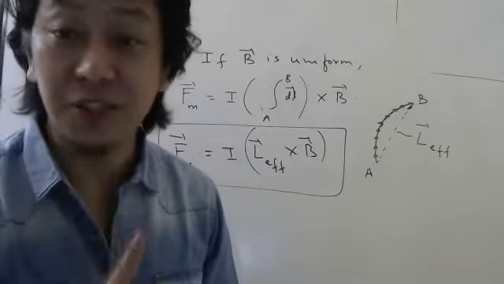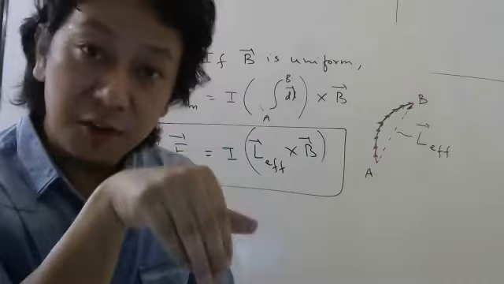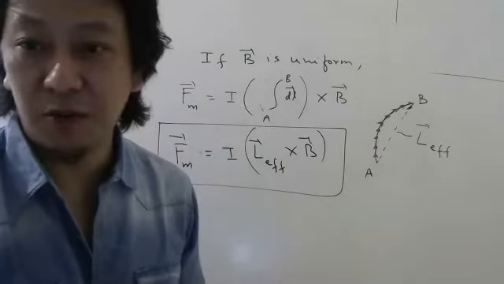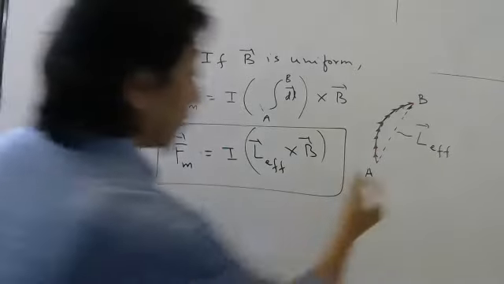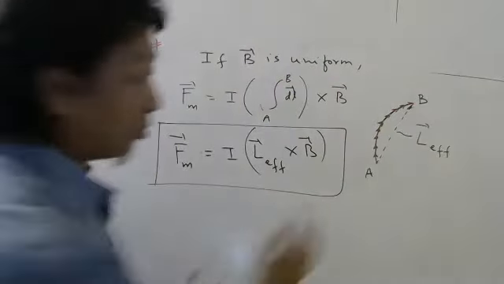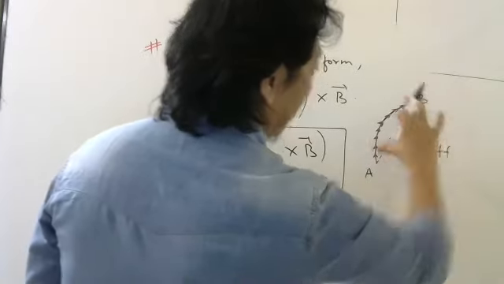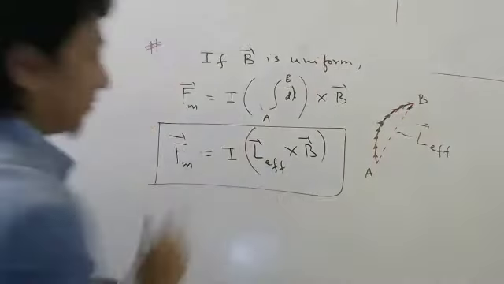What was the formula for straight wire? I L bar cross B bar. For curved wire, almost the same formula. Only thing you have to remember is from one end of the wire to the other end of the wire, you have to draw this vector. And that length or that displacement vector will be your L effective.